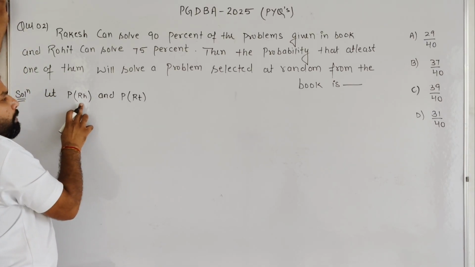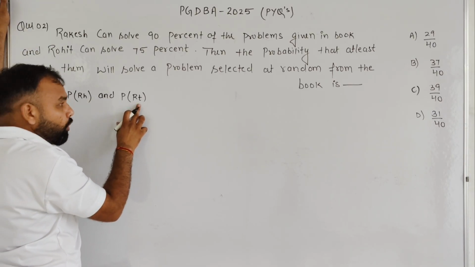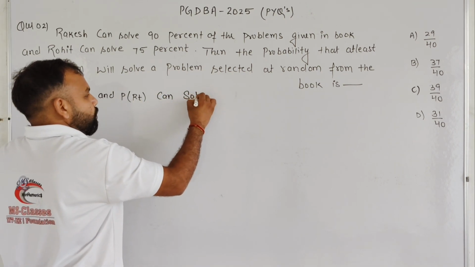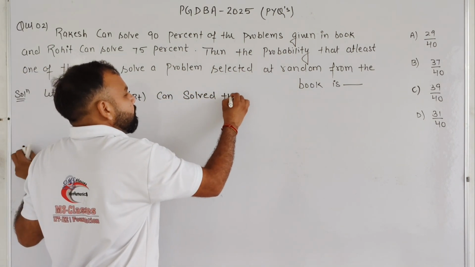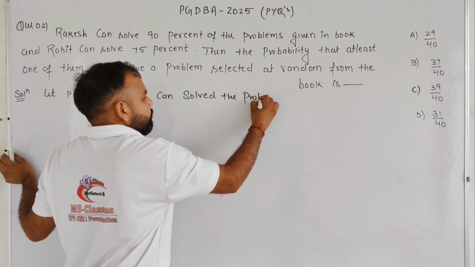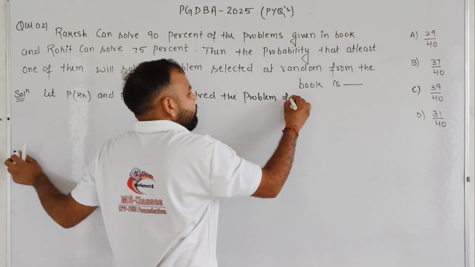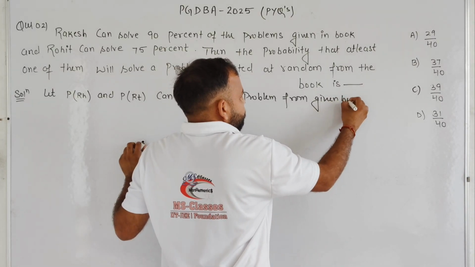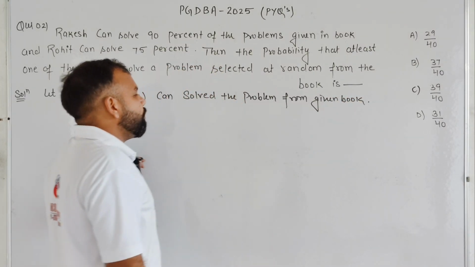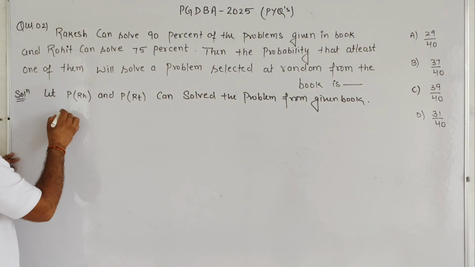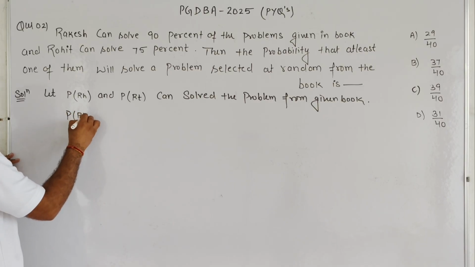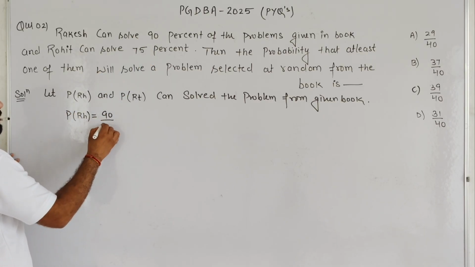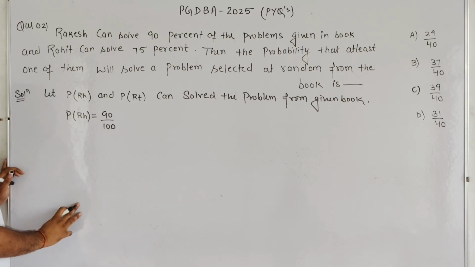So let us consider probability of Rakesh and probability of Rohit solving the problem from the given book. Okay, students, so in that scenario, the given condition is that the probability of Rakesh is 90%, as he can solve 90% of the problems from the book.